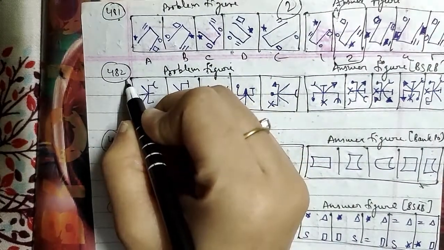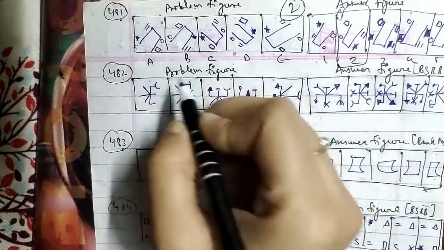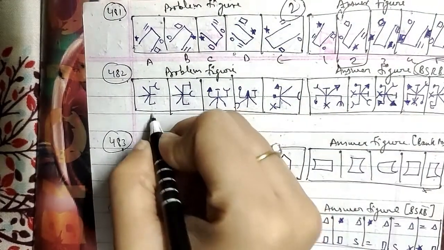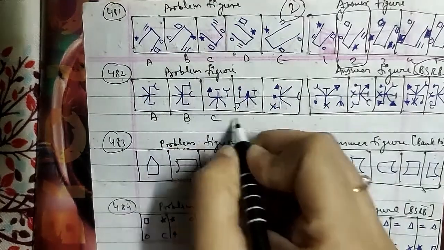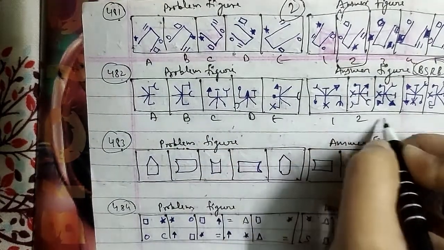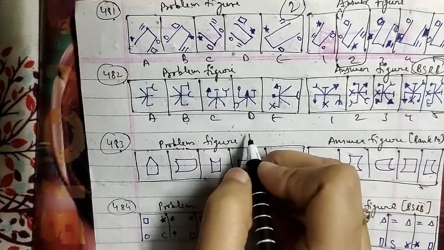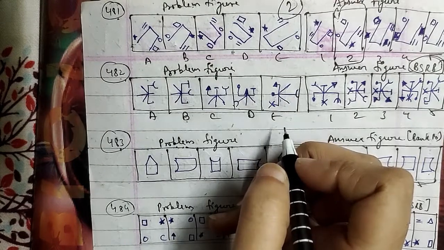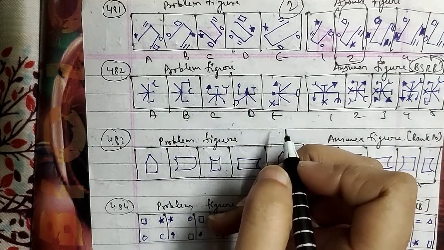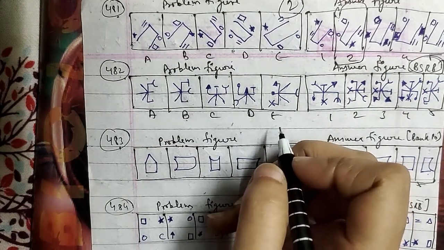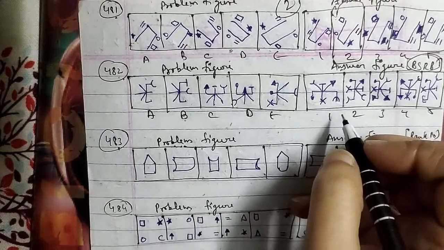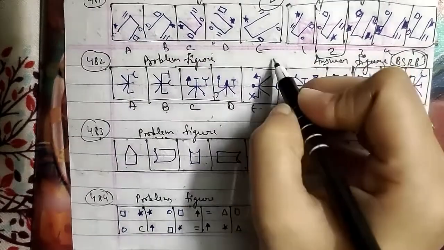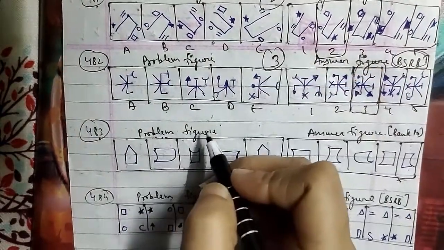Let's go ahead with another one, the 482nd question of the session. These were the problem figures, these were the answer figures, which have been asked in the IBPS question paper. This has been named as A, B, C, D and E, and this is your 1, 2, 3, 4 and 5 as well. In the same manner, the figure rotates 90 degrees anti-clockwise in every second step, and a new symbol is added in each step, and the symbols move in a set order. So after the E figure, we will have the third figure as the right answer for this question as well.